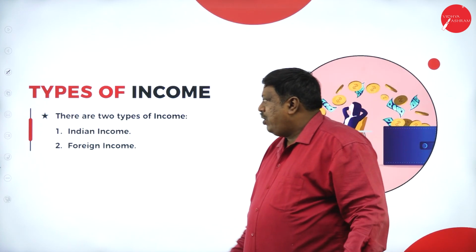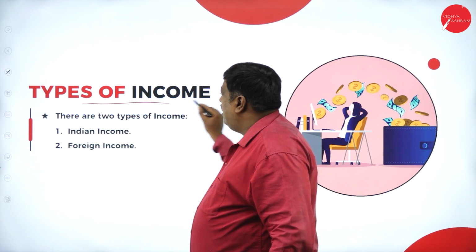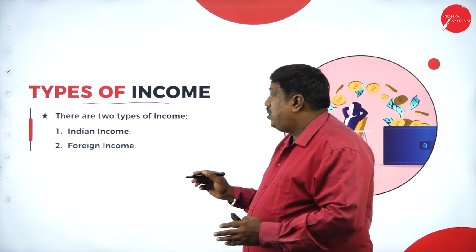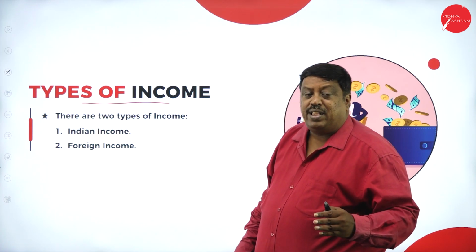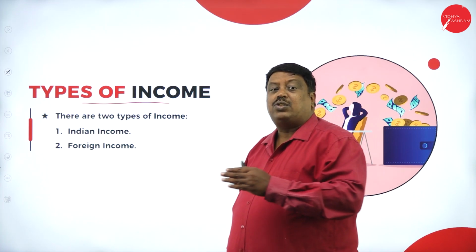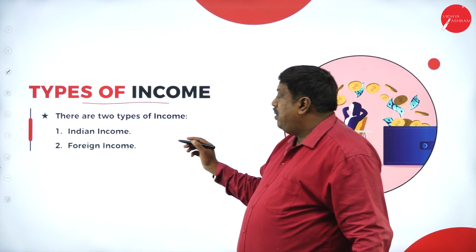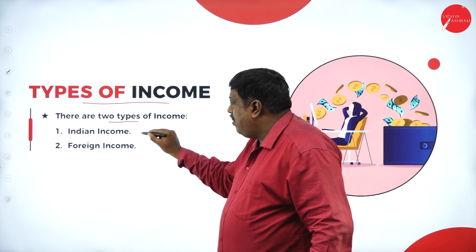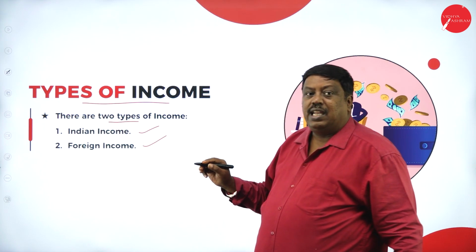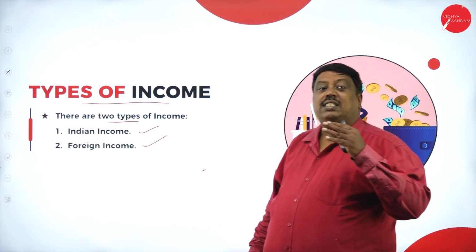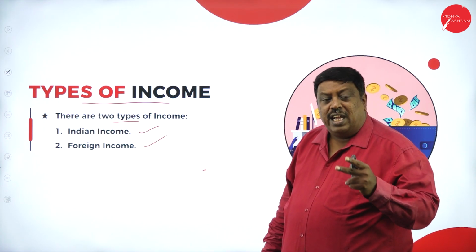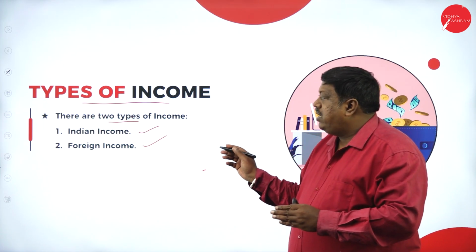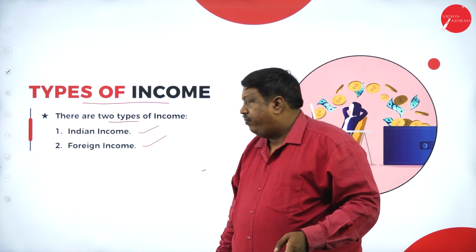The first topic we have here is types of income. It is a 2 marks question. They will ask, mention the types of income. Don't get confused between types of income and heads of income. Types of income means we have only 2 types of income: one is Indian income and the other one is foreign income. So if they ask types of income, we have 2. Heads of income means 5. So don't get confused. Understand the question, then you answer.